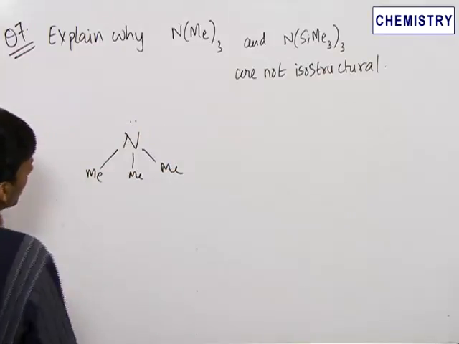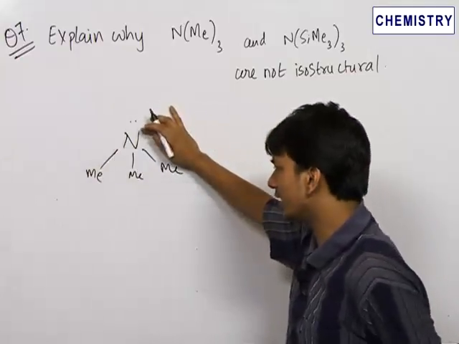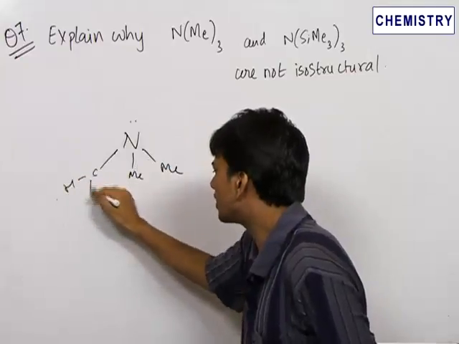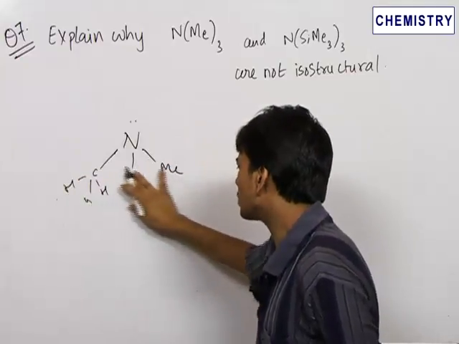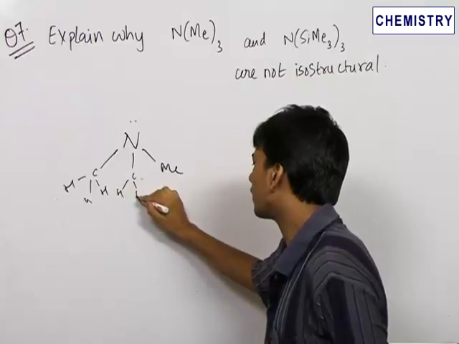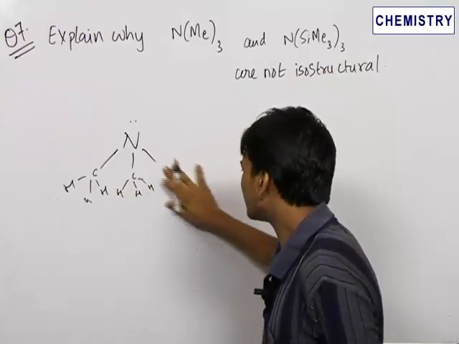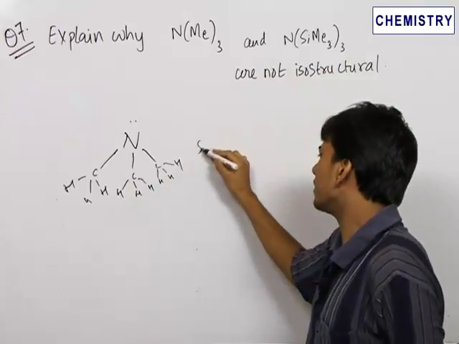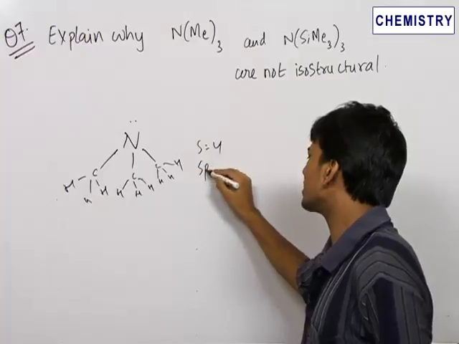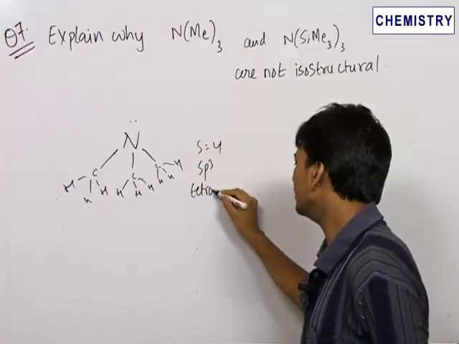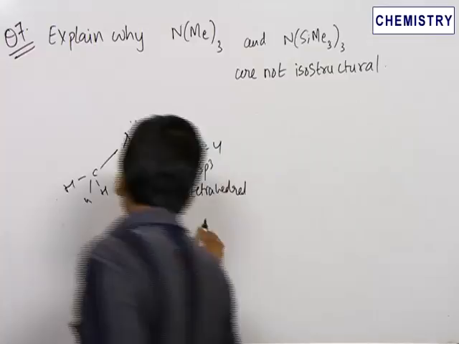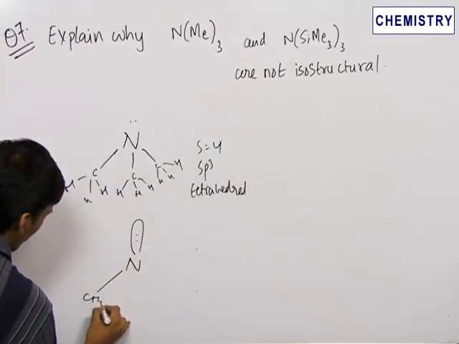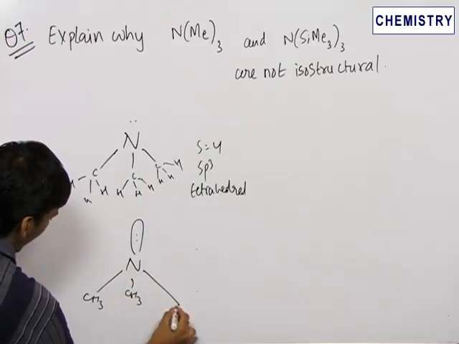It is something like this. This nitrogen has 5 electrons in its outermost shell. With 3 electrons it forms bonds with 3 different carbon atoms of methyl to complete its octet. Now the steric number is equal to 4, therefore hybridization is sp3 and the structure is tetrahedral. We can draw this as nitrogen, there is a lone pair at top, a CH3 group here, a CH3 group here and a CH3 group here.